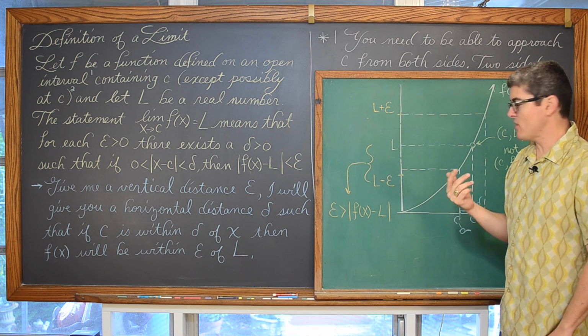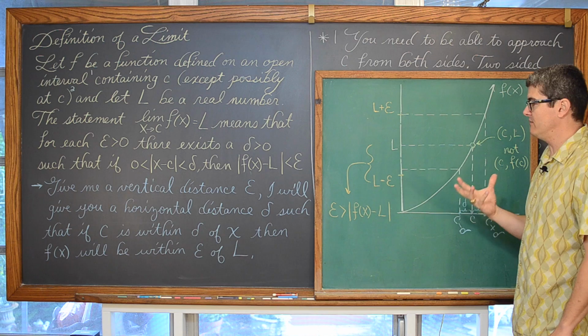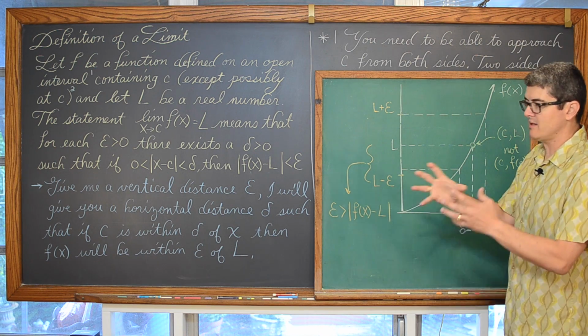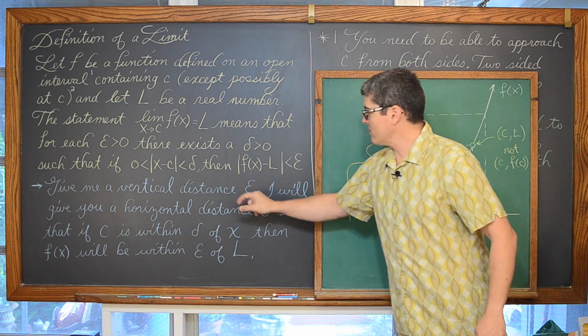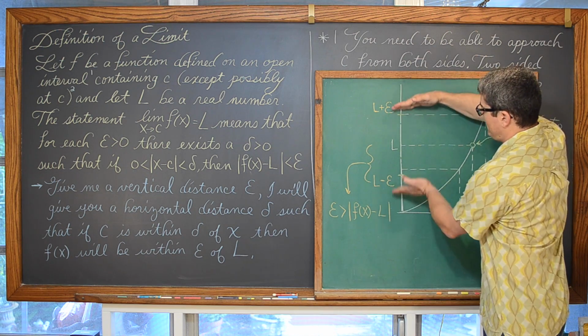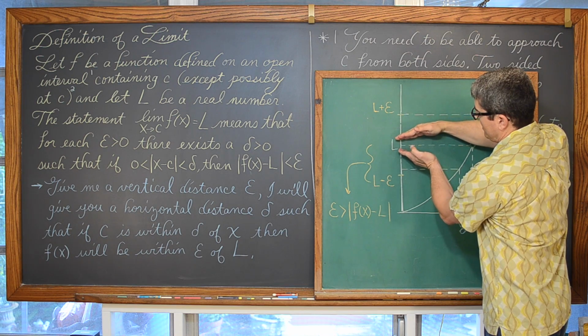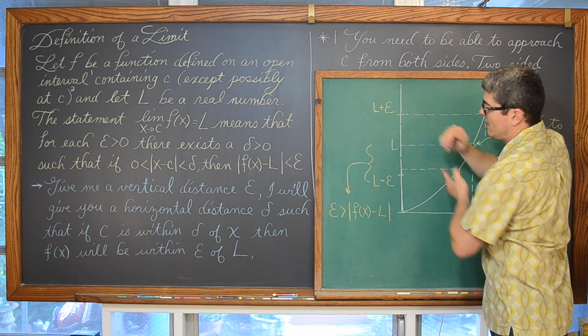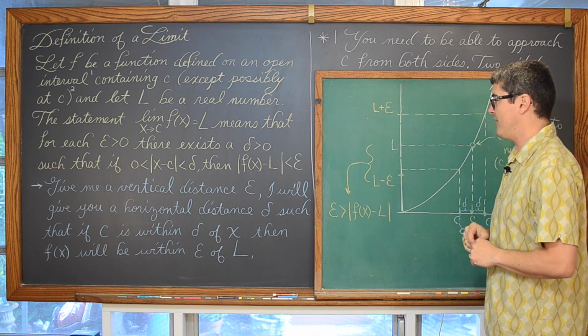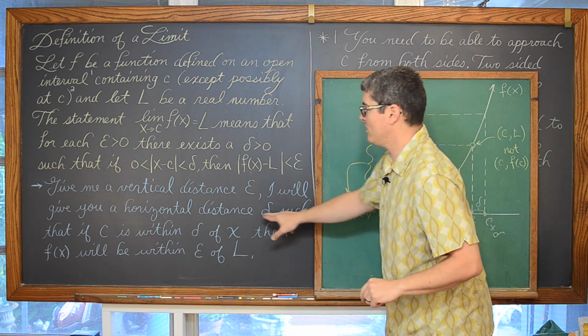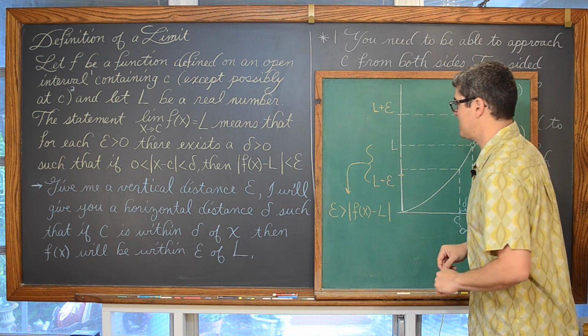Okay, well I can read that over and over again, but it might really never be clearly understandable. So let's try a different wording. You give me a vertical distance epsilon. So you pick any value for which you want to be close to the real limit of L. You give me any vertical distance epsilon, and I will give you a horizontal distance delta.